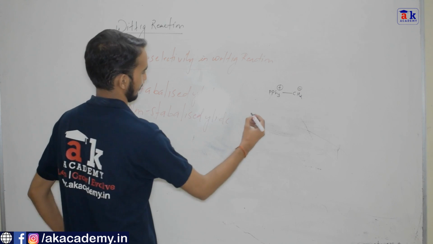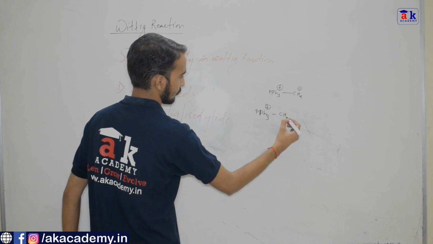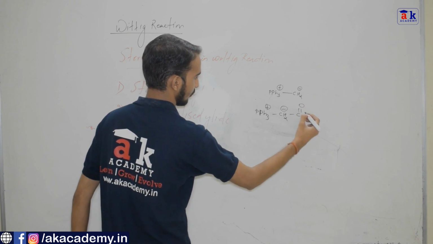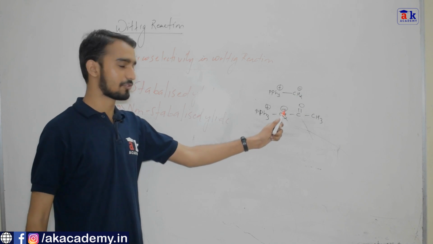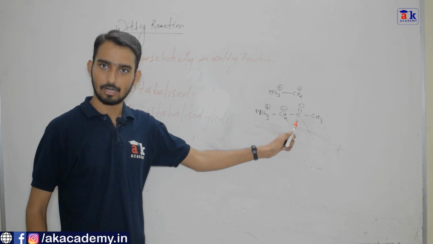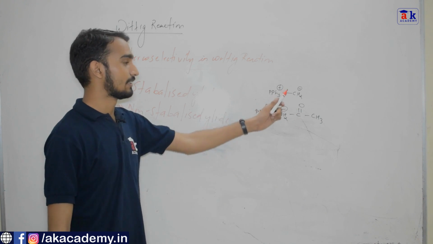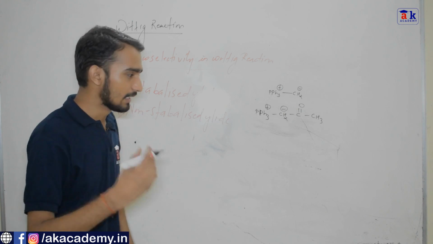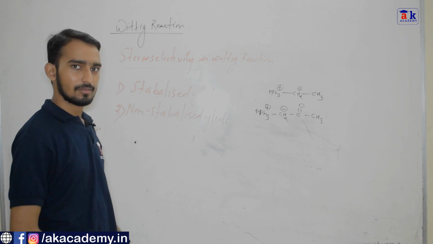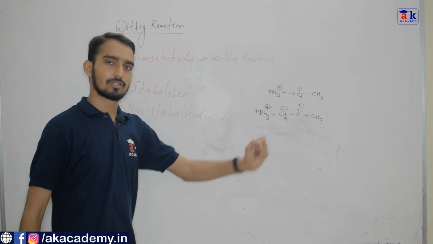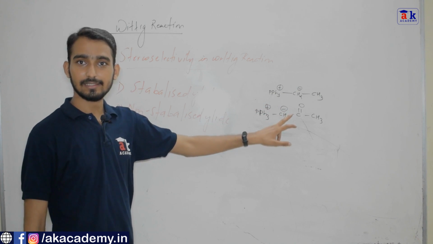Suppose I have this structure: PPh3 plus, CH2 minus, C double bond O, CH3. Now this negative charge is in conjugation with the carbonyl group. So this is called a stabilized ylide, and the other is called a non-stabilized ylide because there is no conjugation, no resonance with the carbonyl group.